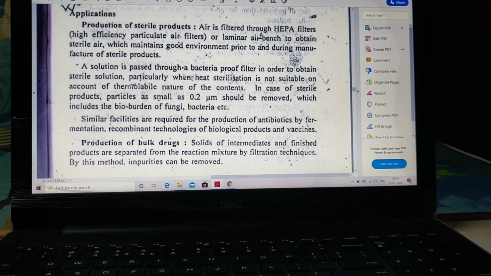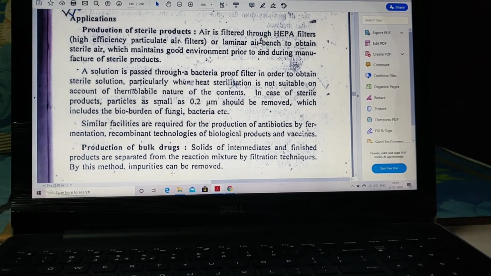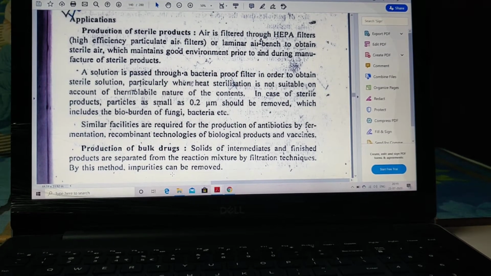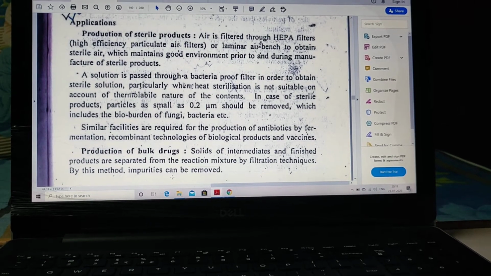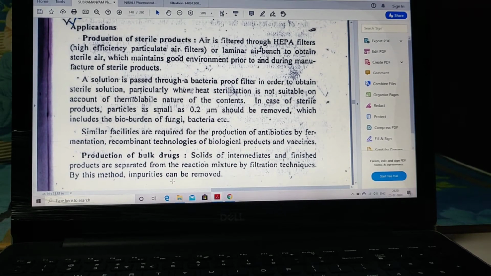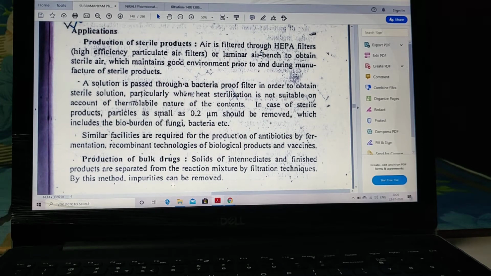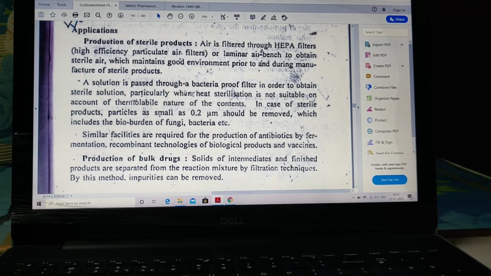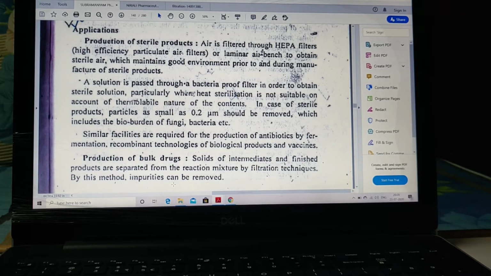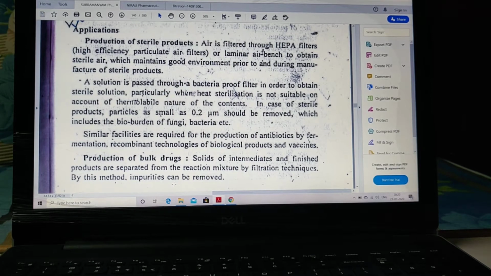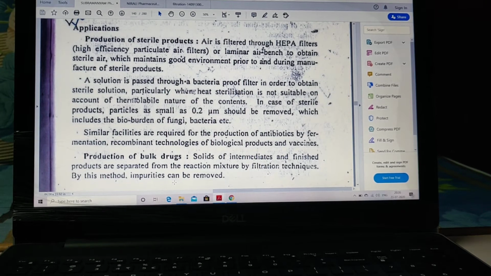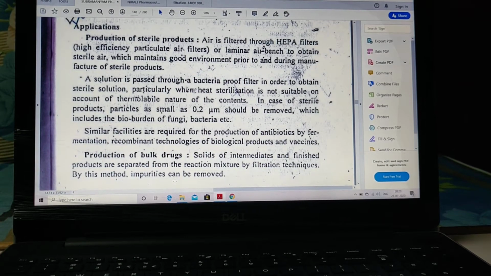Okay, for thermolabile substances, like your vitamins, enzymes, hormones, and even one more thing, for sterile substances we use filtration like HEPA filters, that is high efficiency particulate air filters, or laminar air bench. So these are nothing but membrane filters. The platform that you are using, the laminar air, from wherever it is passing, consists of very small pore size, almost 0.22 microns, which is required to remove all kinds of microbial load, so that your substance becomes sterile.